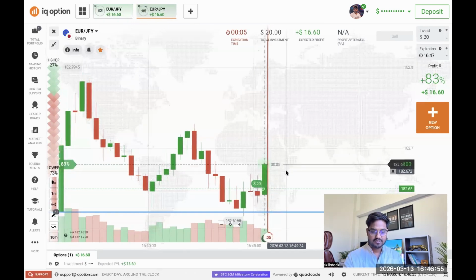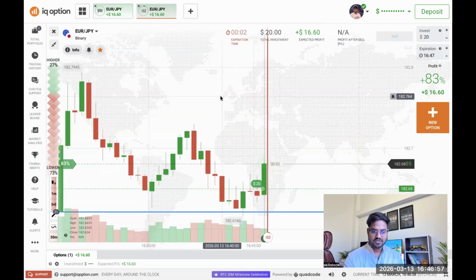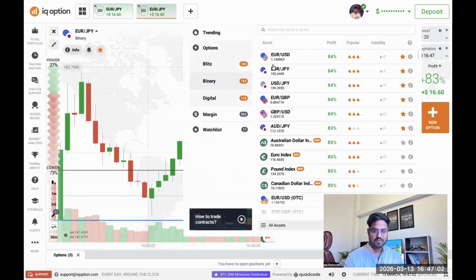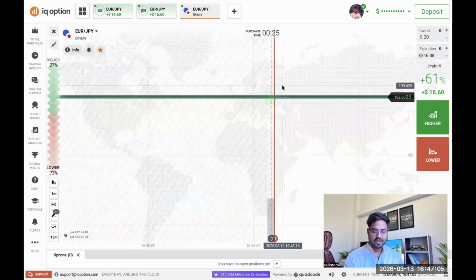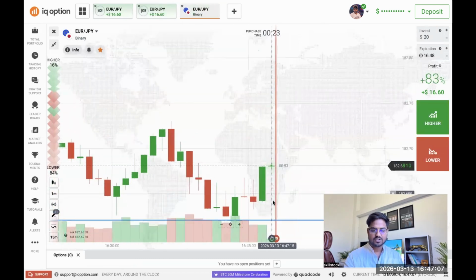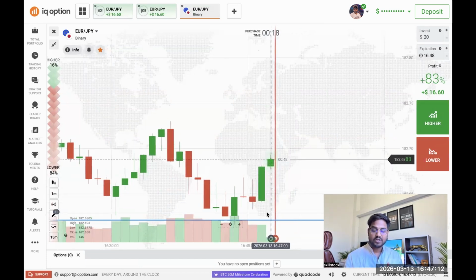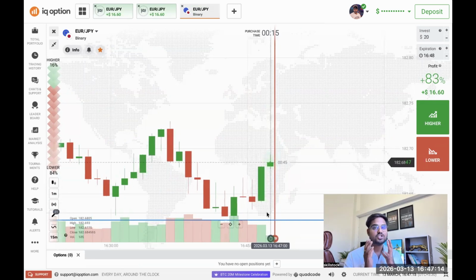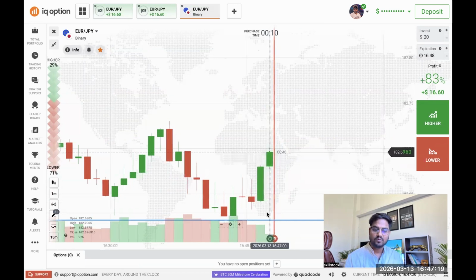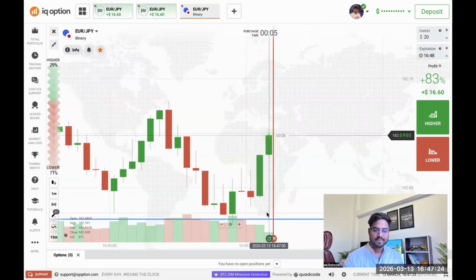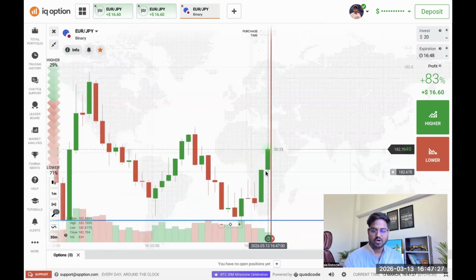Okay, let's see. Buyers are so nice. Buyers entered very strongly. Can you see that? Buyers have entered very strongly in the market. Okay, let's open Euro JPY again. Buyers have entered very strongly, but this time buyers dropped the volume. And that is the problem. Because when buyers enter very strongly with the candle size but drop the volume, it means they are weak. And when they are weak, there is more possibility that the other party can take control over the market, right? So we don't have any good opportunity for the buyers here.